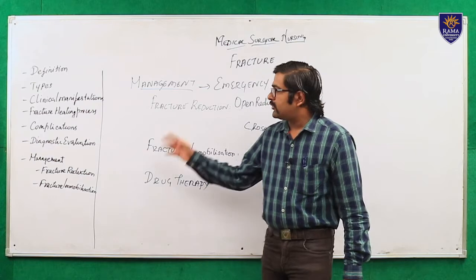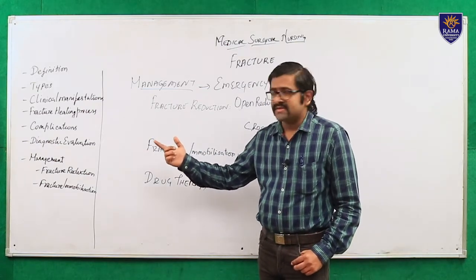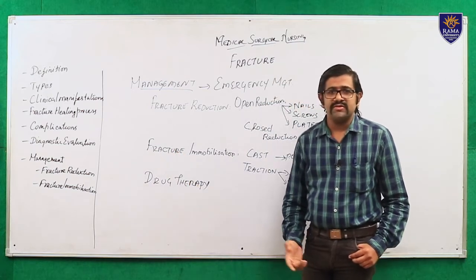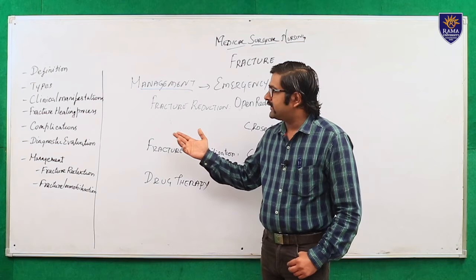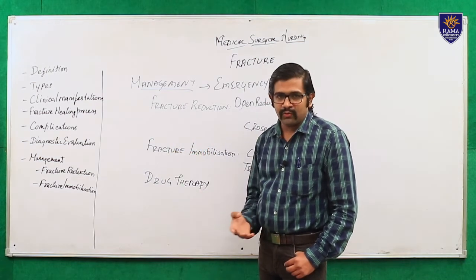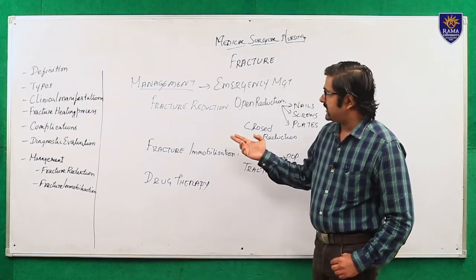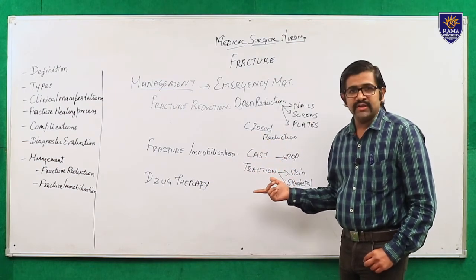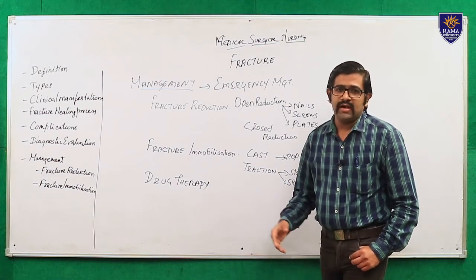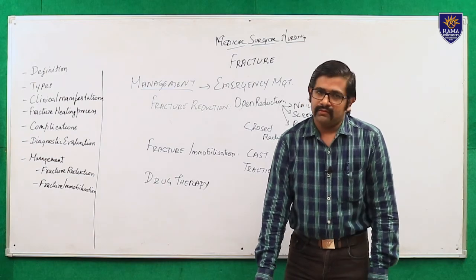Right, so up to now we have discussed the fracture, its definition, types and clinical manifestations, and the fracture healing process. In the fracture healing process there are 6 steps, and we have seen 4 complications, and diagnostic evaluation. Finally, the management: emergency management, fracture reduction and fracture immobilization, and drug therapy. So we have discussed everything. I think you are very clear about that. So thank you.